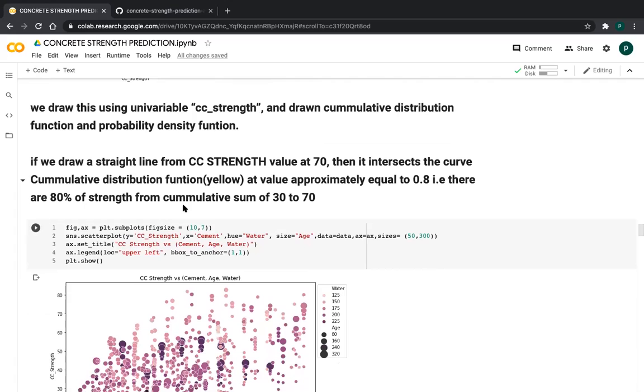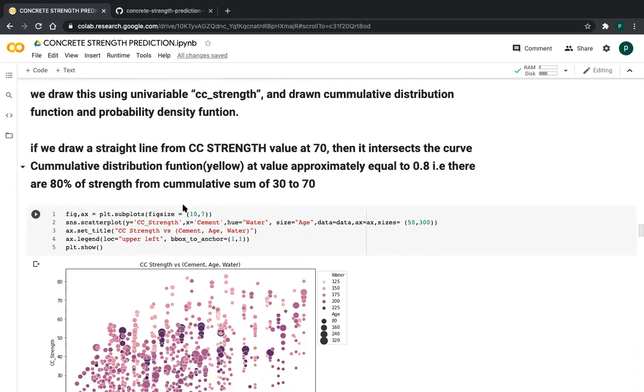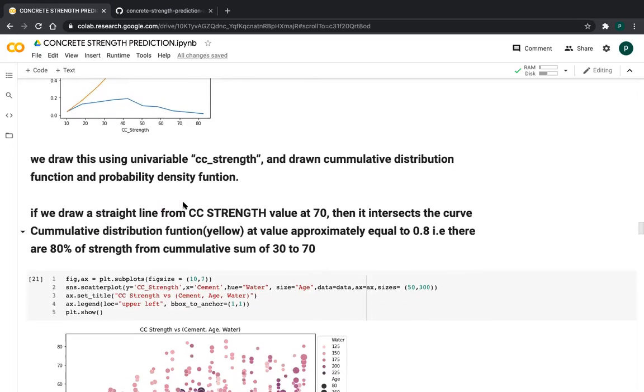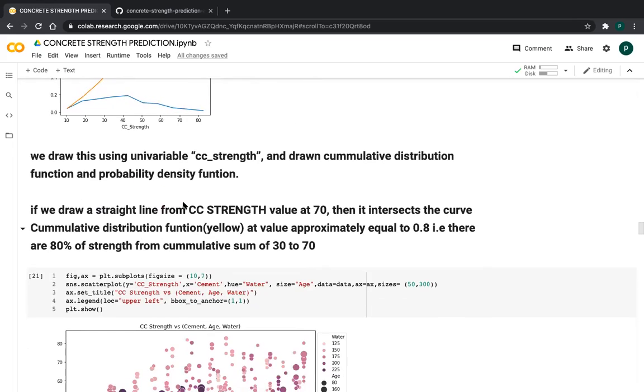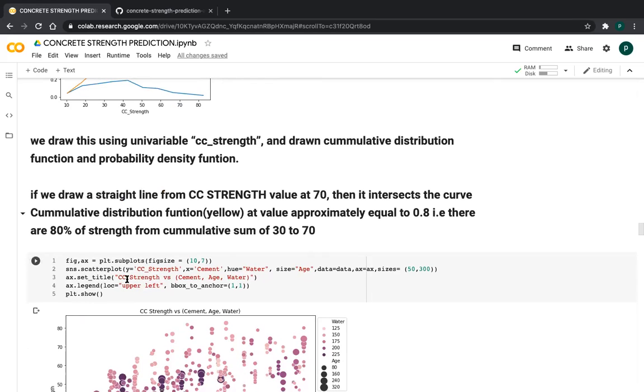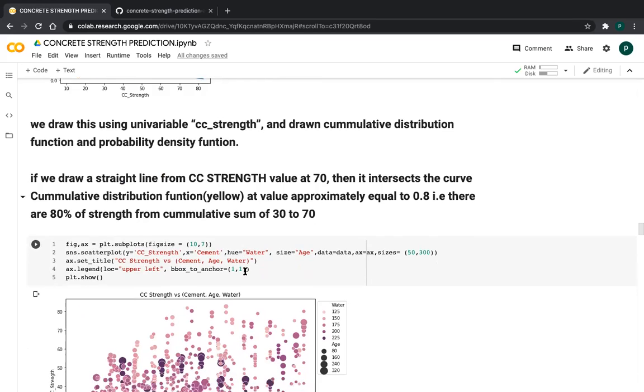After that, I am finding the relationships of our dependent variable with the other variables using only a scatter plot, friends. Before, I did a pair plot, so we could know about all the observations. But if you want to analyze more features with only one dependent variable, the Seaborn scatter plot will be very useful. In Seaborn, we need to write like this for a scatter plot: sns.scatterplot, and we need to give x and y variables. Y is our predicted dependent variable, concrete strength, and X, I am taking cement.